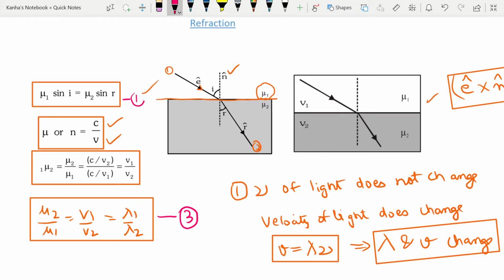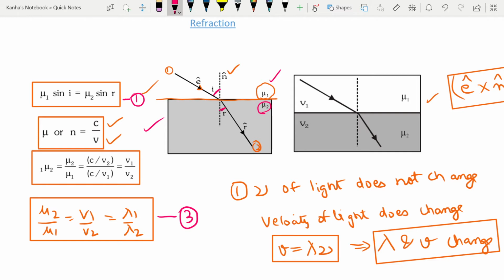This is known as Snell's law. This is equation number 1. What does the first equation that I have written say? The value of mu one into the sine of the angle of incidence is equal to the value of mu two into the sine of the angle of the refracted ray. You should definitely consider this, and we'll talk more about this. So we arrive at bending of light.